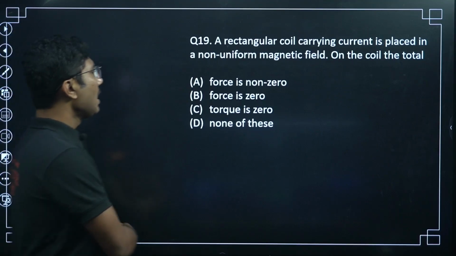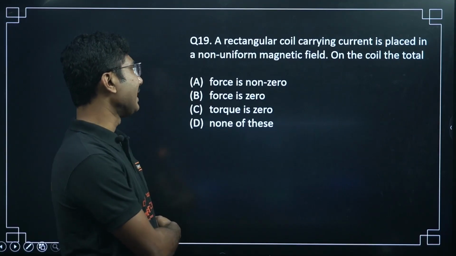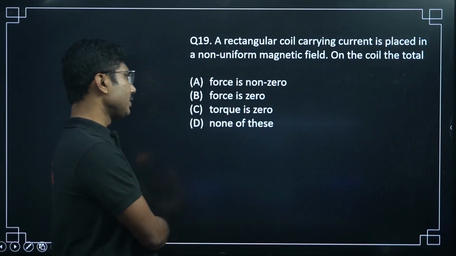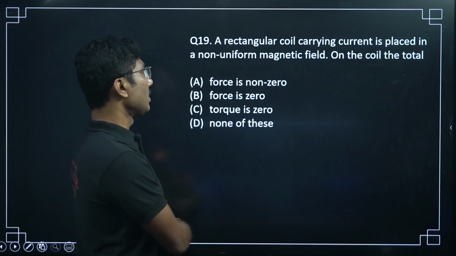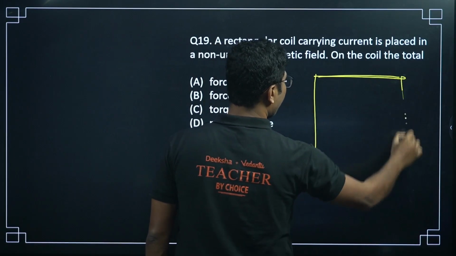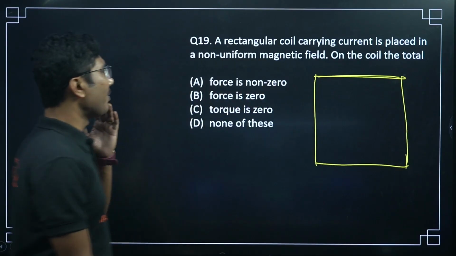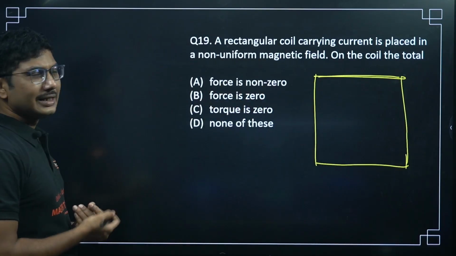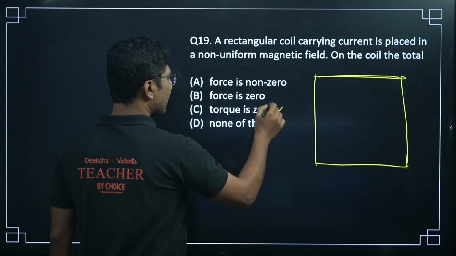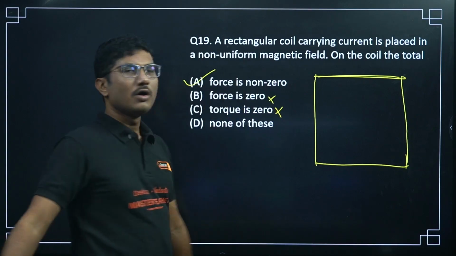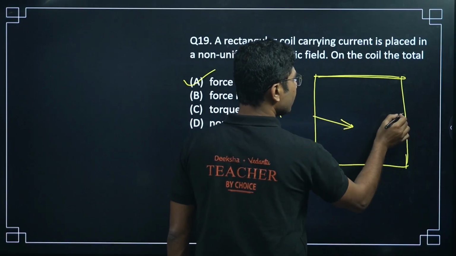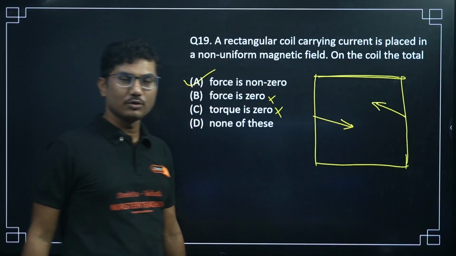Now next question. A rectangular coil carrying current is placed in a non-uniform magnetic field. On the coil, the total force is non-zero, force is 0, torque is 0, none of this. So a non-uniform magnetic field means obviously force is not 0, torque is also not 0. So torque is 0 is incorrect, force is 0 is incorrect, net force is non-zero. Net force means there will be some force in this direction, some force in the opposite direction, which will also give rise to the torque.